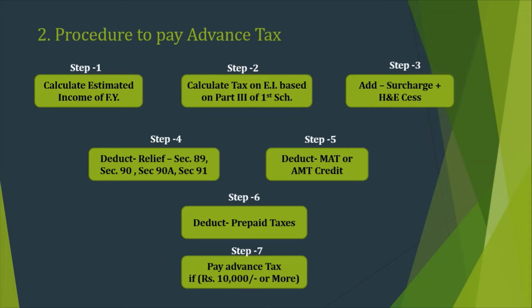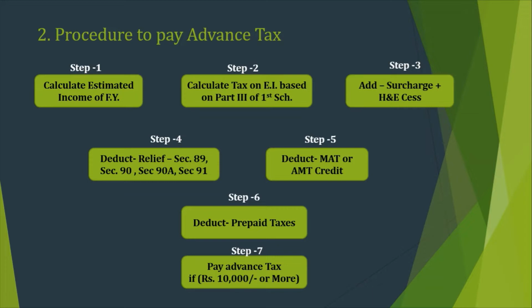Now the procedure to pay advance tax. First of all, we calculate the estimated income, meaning current income for the financial year, because advance tax is paid on the estimated income. Then step 2, we calculate the tax on the estimated income based on Part 3 of the First Schedule of the Finance Act, in which the rates have been given. Step 3, if any surcharge is applicable on the tax, we will charge it; otherwise, health and education cess we definitely charge, which is 4%.